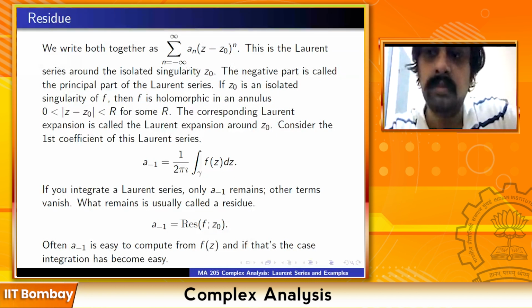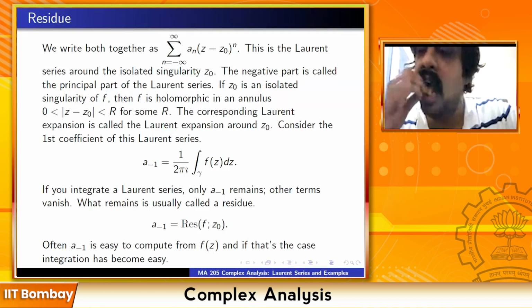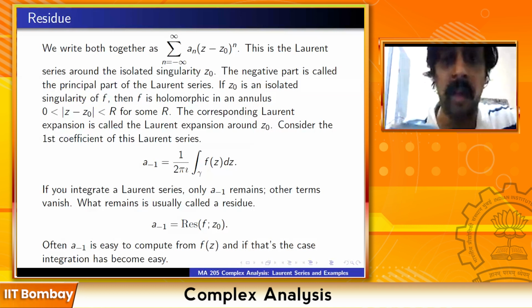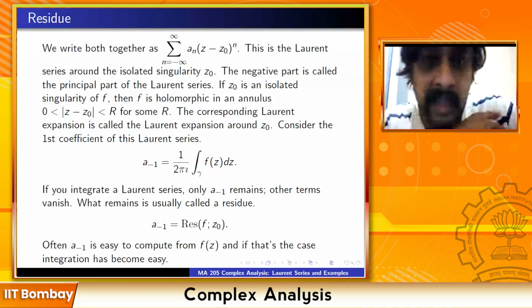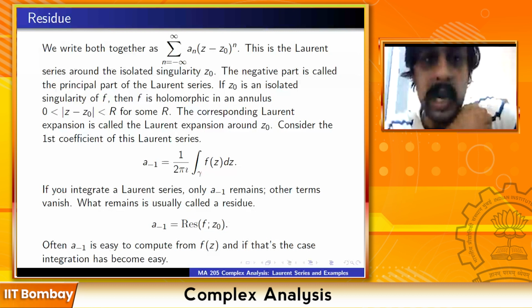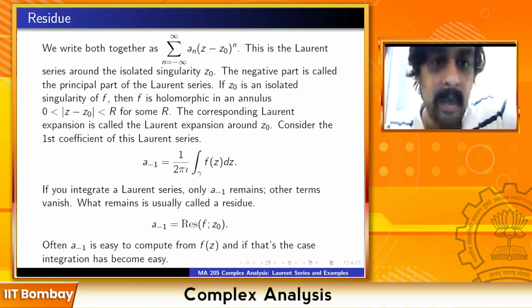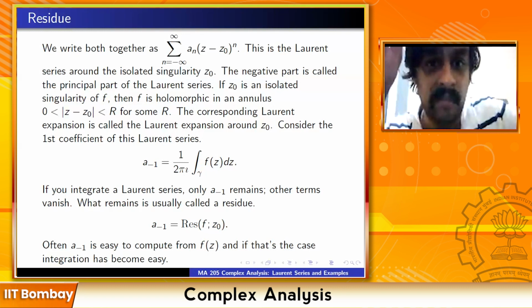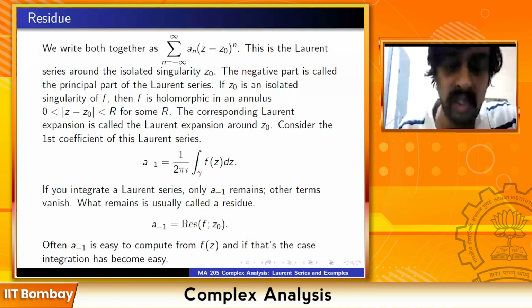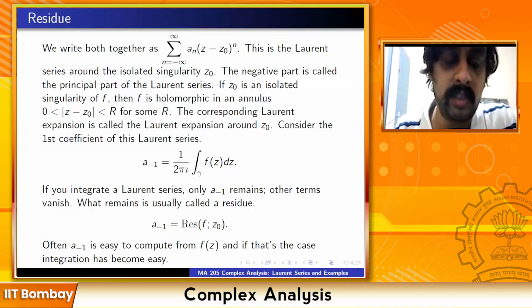Is this clear? This integration can be around any closed curve around z naught. At the moment, let's assume that the curve gamma only encloses one singularity, which is z naught. All this discussion is for one singularity z naught. I'm coming to what happens when there are more singularities in the next slide. So this is called the residue, a very important notion.